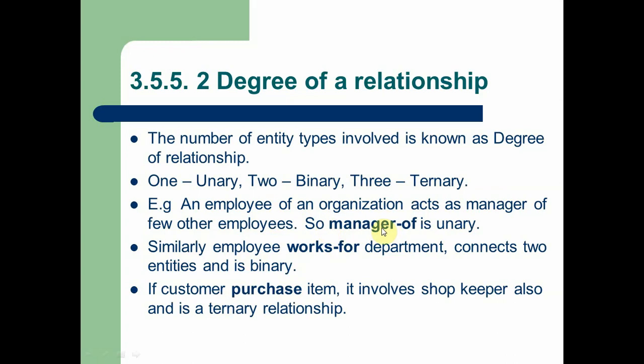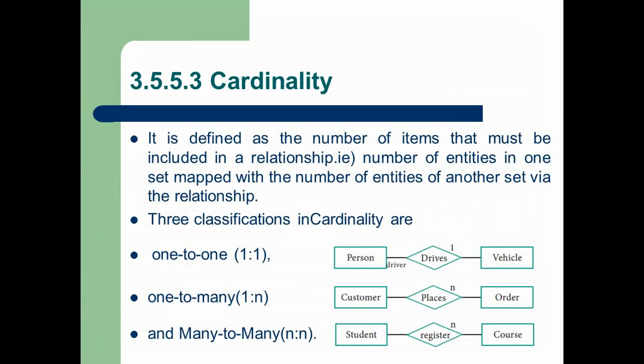Here one employee works in more than one department, then the degree of relationship is binary and the instance of relationship is works for. When one customer purchases many items, it is called ternary degree of relationship, because purchase is the relationship instance where more than one item is purchased by a single or more than one customers. So here you can see the degree of relationship: unary, binary, ternary. Now we are going to understand cardinality.